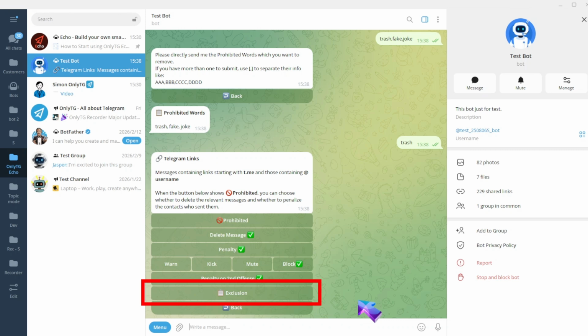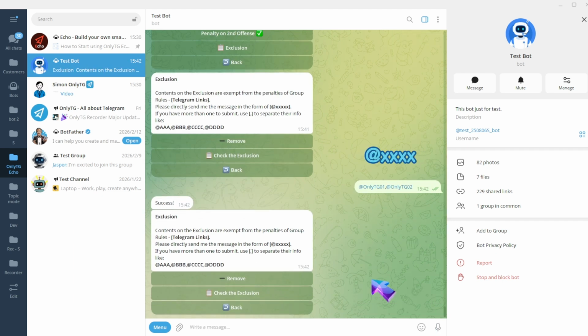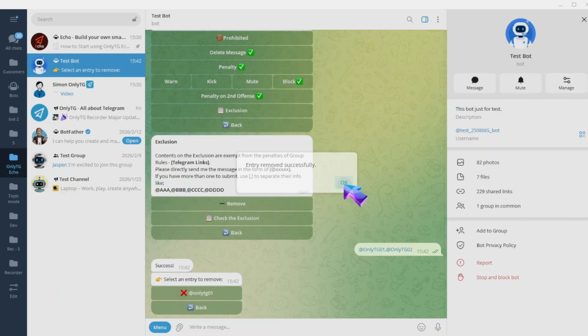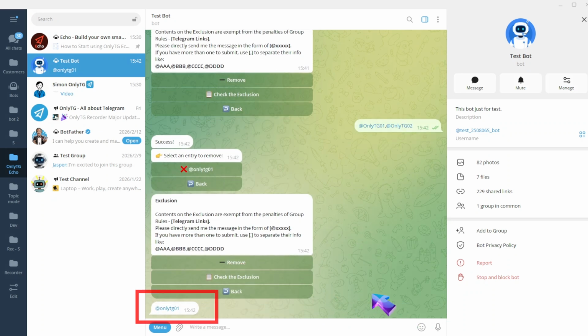Exclusion. You can add excluded content. Excluded content will not be restricted by this rule. Send in the format @username to add excluded content. Click Remove to delete the added excluded content. Click Check the exclusion to view the added excluded content.